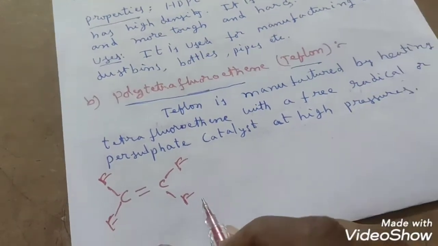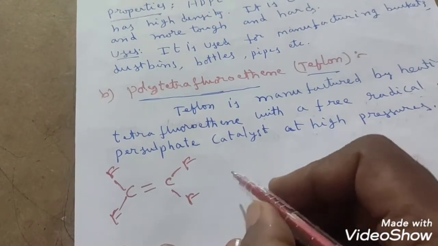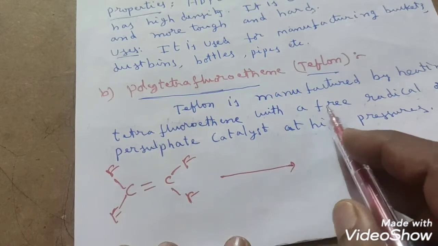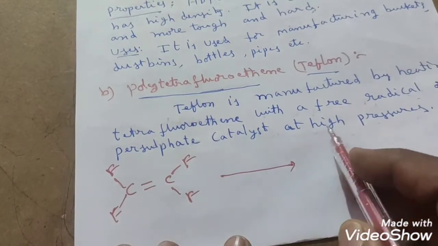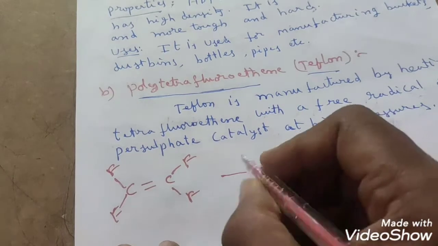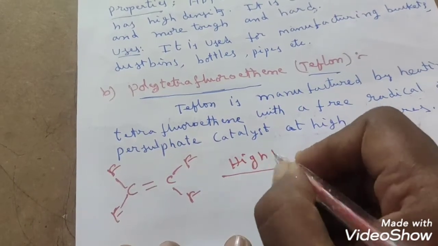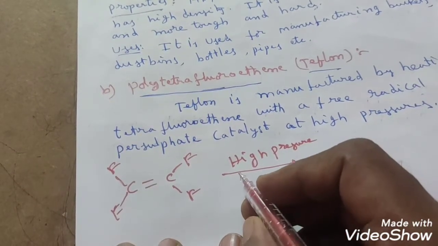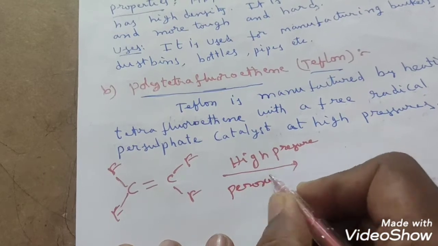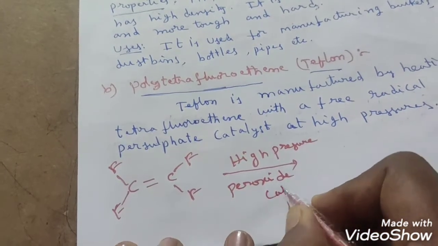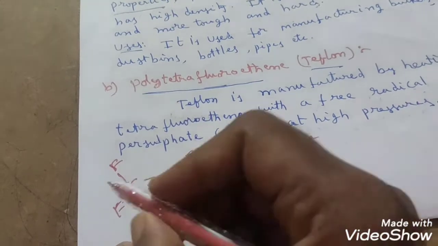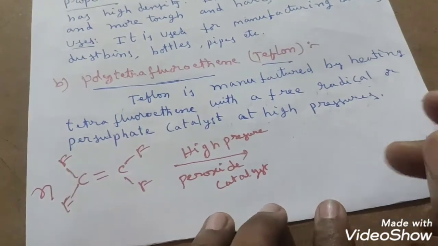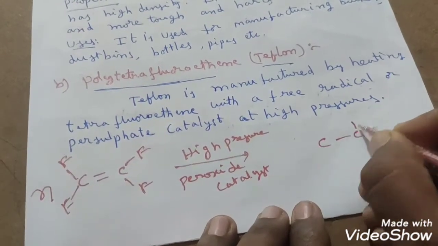This is tetrafluoroethene, which we heat with a free radical or persulfate catalyst at high pressure. So high pressure we have to use, and peroxide catalyst we have to use, students. At this condition, n moles of tetrafluoroethene molecules will undergo polymerization and produce